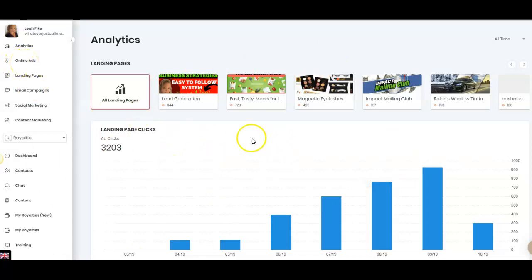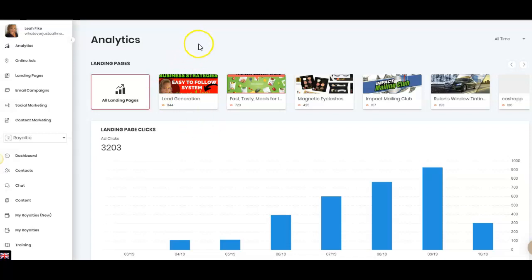I don't really concentrate on analytics. I mean, I guess I could if I wanted to monitor what's happening with each one, which one is working best. It definitely depends on what you're doing. I'm looking for more of the interaction of people taking advantage of signing up and learning more about the system. So definitely could come in your analytics, but you can learn so much more from an easy done for you system.